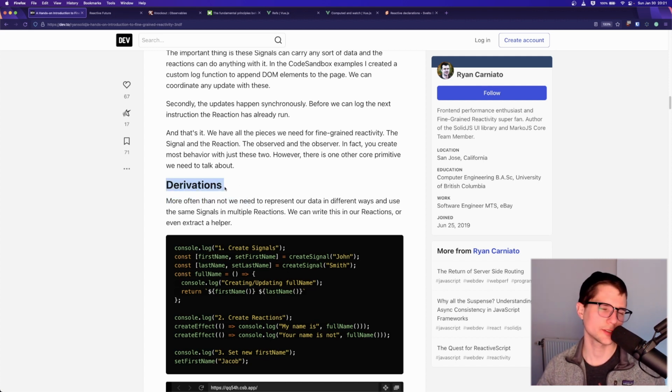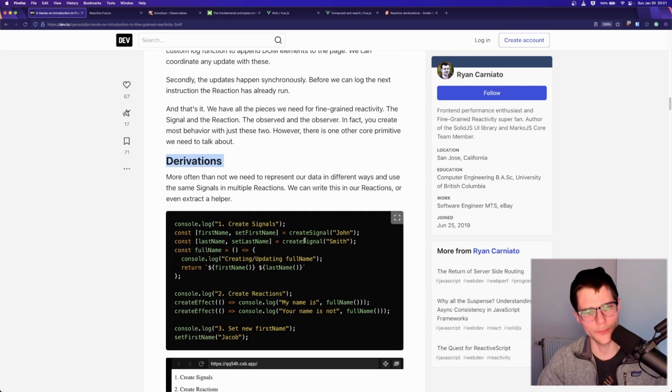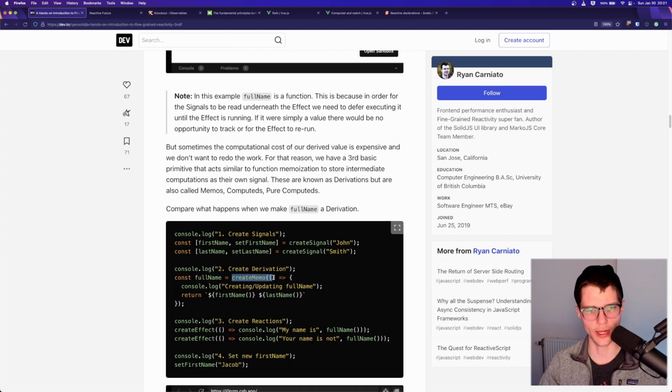But there's a third concept called a derivation, or in Solid it might be called a memo, or maybe a computed or a pure, which is basically a middle between a reaction and a signal, which is to say it also can subscribe to, here it is, here's this createMemo. You pass to it a function just like you do an effect, and it will subscribe to any signals that it utilizes. So you can see we have one for first and last name, which is exactly what we will be using in our